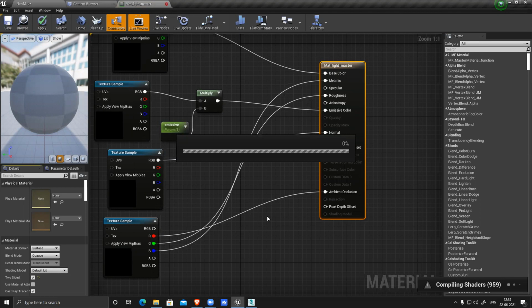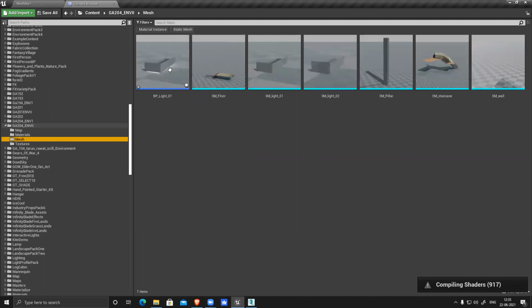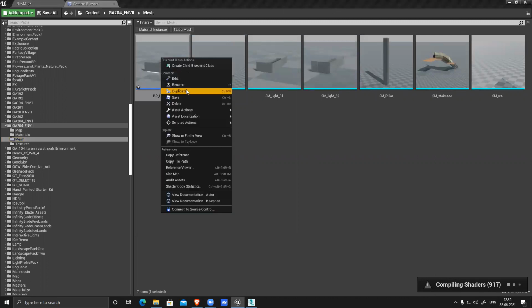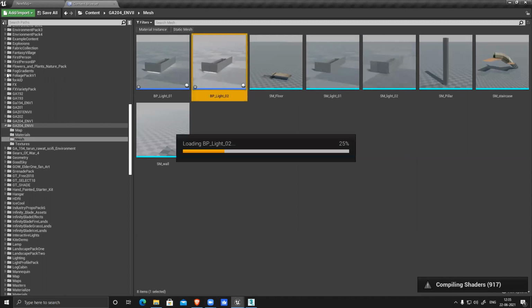Let's save it. Saved. I'll go to my mesh. I have this BP. Right click. I can duplicate the same thing, or I can create a child also, but I'll create a duplicate. And this is light 02. Open it.